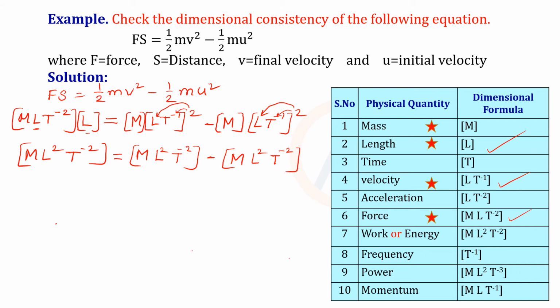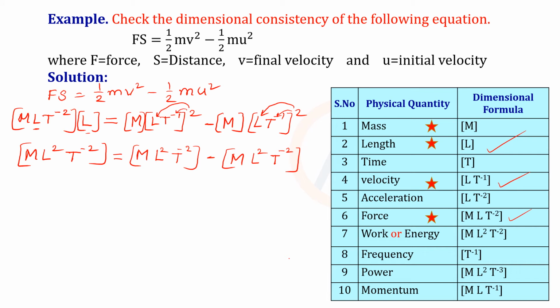So here let's see how many terms are there. On the left hand side we have one term. On the right hand side we have two terms. In each term, both on the left hand side and right hand side, we have the same ML square T minus 2. It means that we can directly write, or we can also subtract these two and write the same answer, ML square T minus 2.